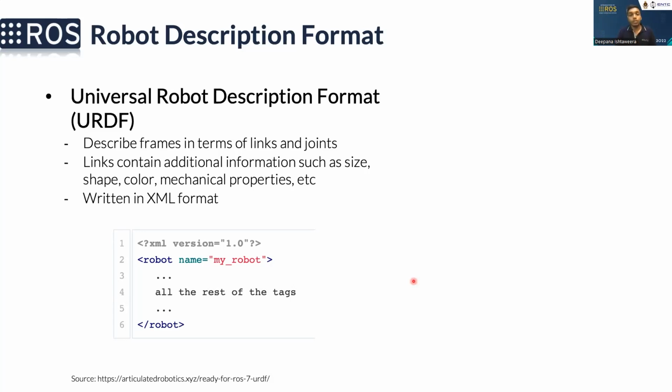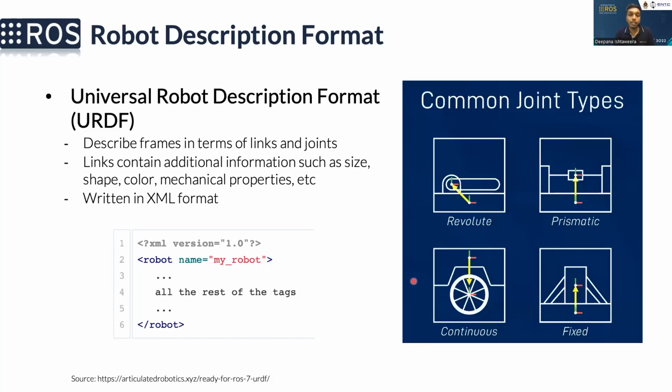For a robot also, we have different types of joints. For an example, let's look at a few common joint types. One type of joint is a revolute joint. In a revolute joint, one limb can rotate with respect to the other limb.